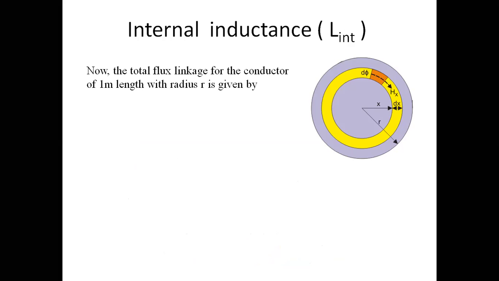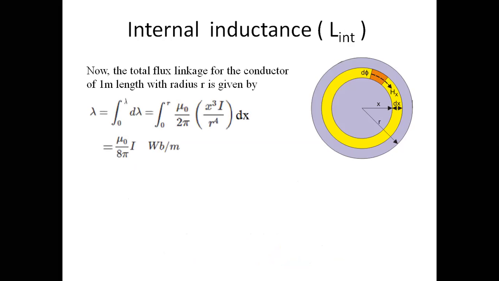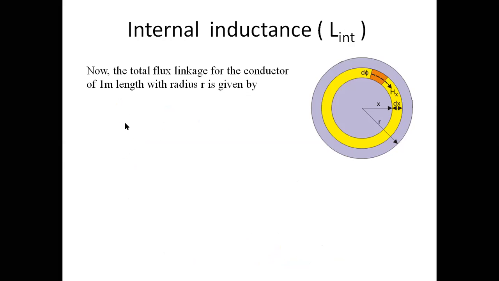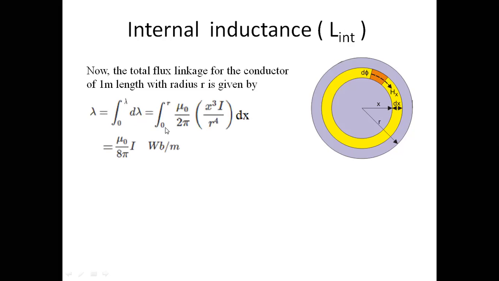Now the total flux linkage for the conductor per 1 meter length with radius r is given by this expression. So lambda equals integration of d lambda, limit 0 to r, of mu naught divided by 2 pi into x cube I divided by r to the power 4 into dx.